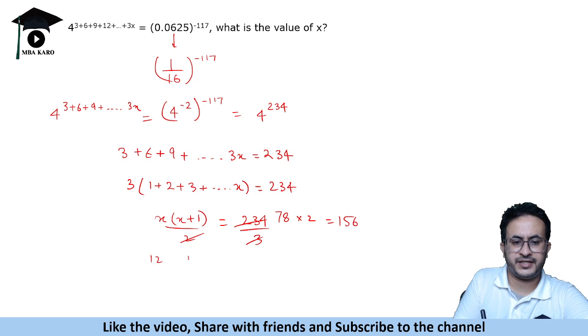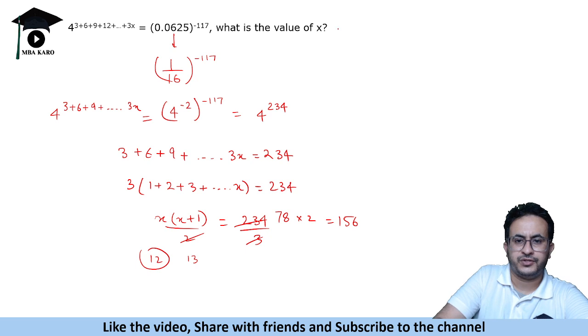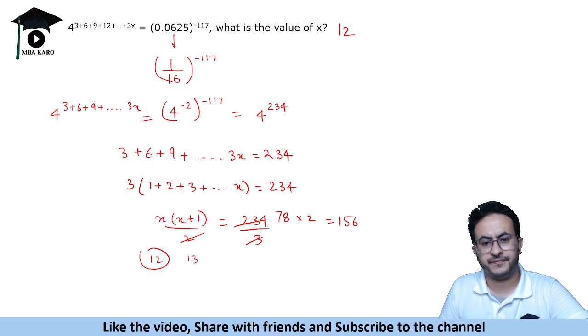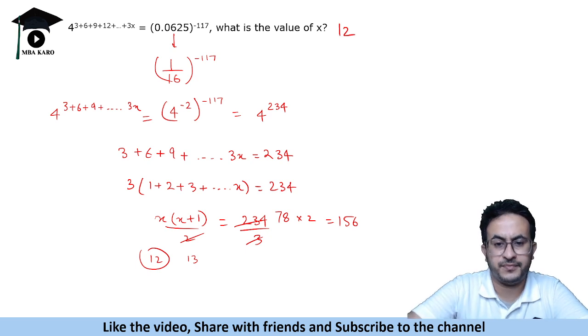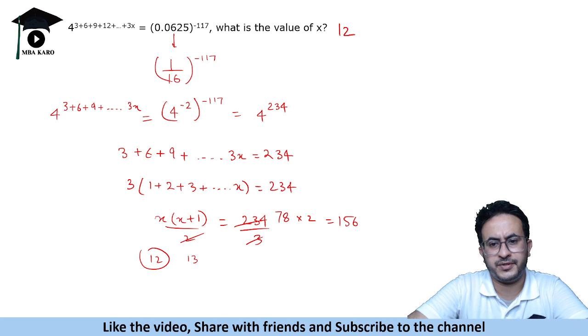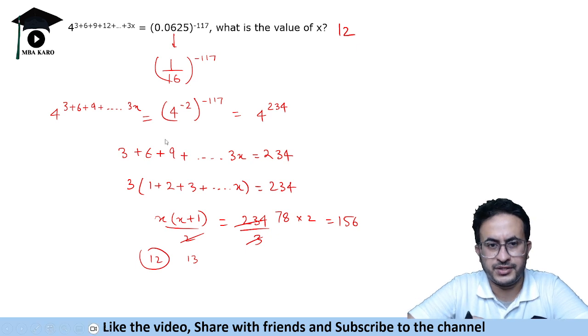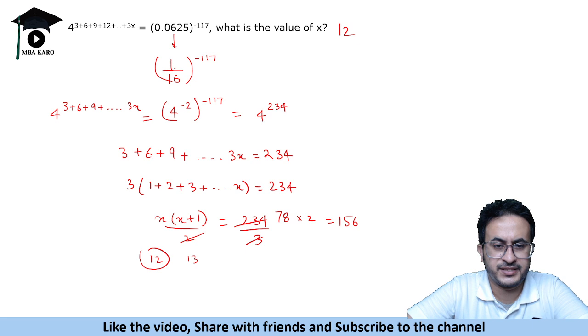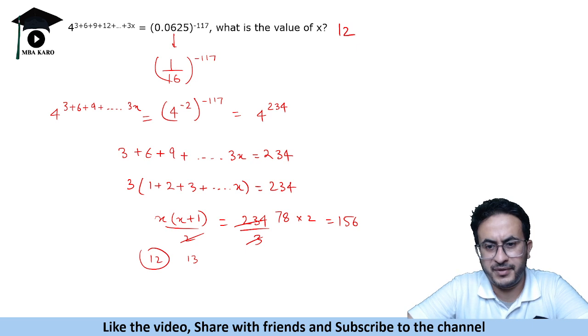So we can say x is 12, because 12 into 13 is 156. The value of x is 12. So simple question, you just need to know the expression for how you find the sum of first n natural numbers, and converting this power, like 0.0625 to 1 by 16, which is 4 to the power minus 2, and hence solving the equation.